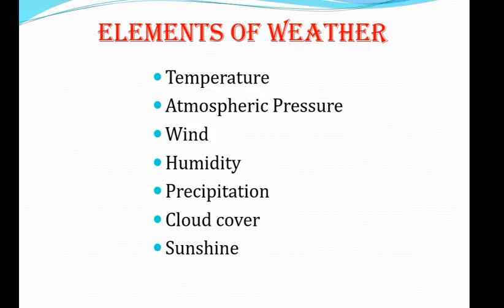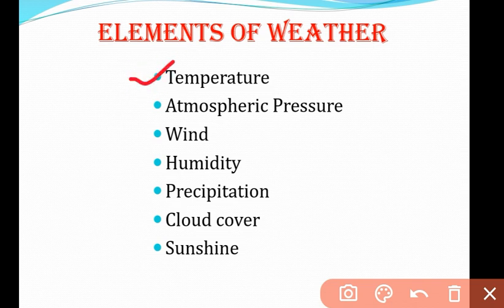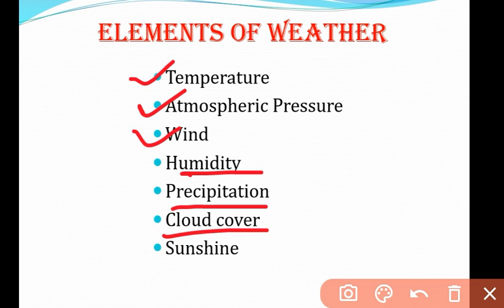As in the previous class, we have discussed different elements of weather. The first three of them, the temperature, the atmospheric pressure and the wind, we have already covered in part 1. Today we will discuss the remaining portion: the humidity, precipitation, condensation and the cloud cover, along with the different types of cloud that can be found in the atmosphere. And the last element of the weather is the sunshine. Okay, we will start this.